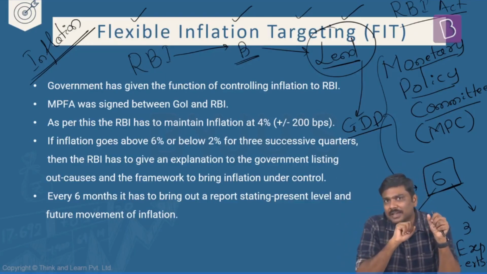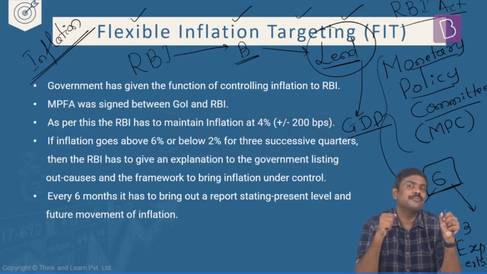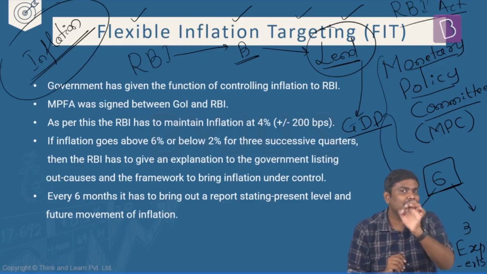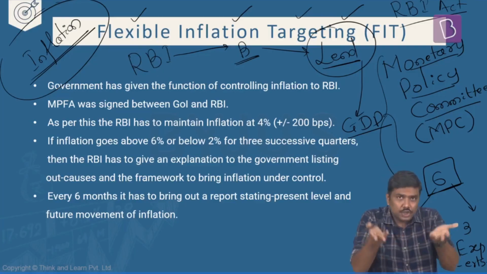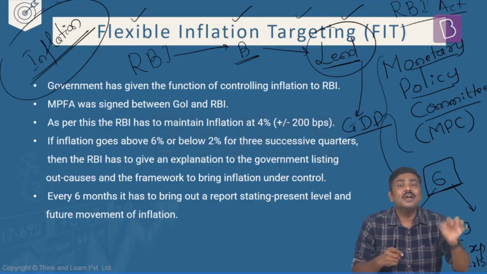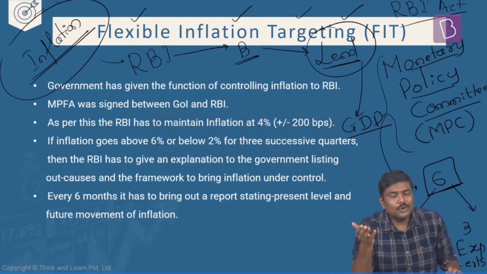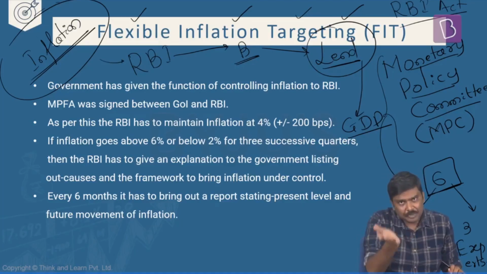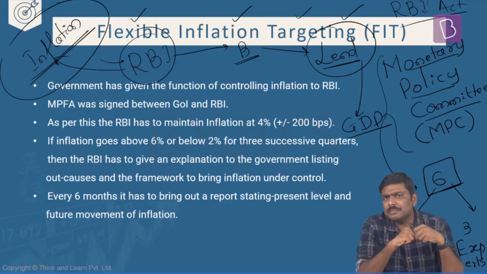So the objective of the RBI is, if I want to promote growth, I should increase the money supply. But when RBI increases the money supply, there is also a concern of an inflationary trend in the market. Because if everybody is spending in the market, demand for goods and services shoots up, and there is always a concern that this higher demand will lead to higher price levels. So have a look at this. On one side, if they want to promote growth, they will have to increase the money supply, but there's a concern of inflation. But on the other hand, if RBI wants to control inflation, they will have to reduce the money supply.